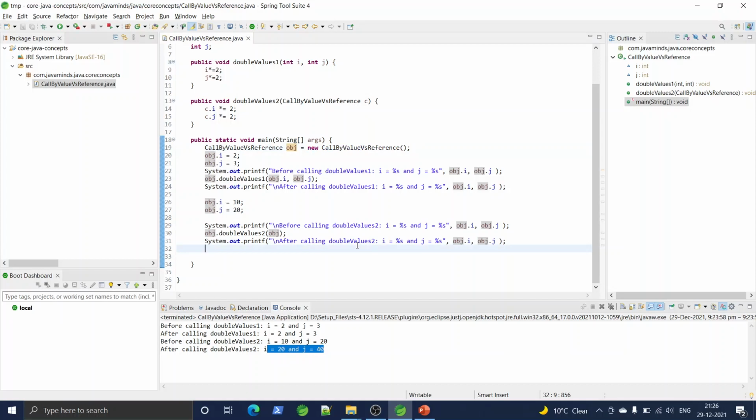So I hope this concept is clear to you. I'm again saying it's a very critical concept, and it will really help you in coding.